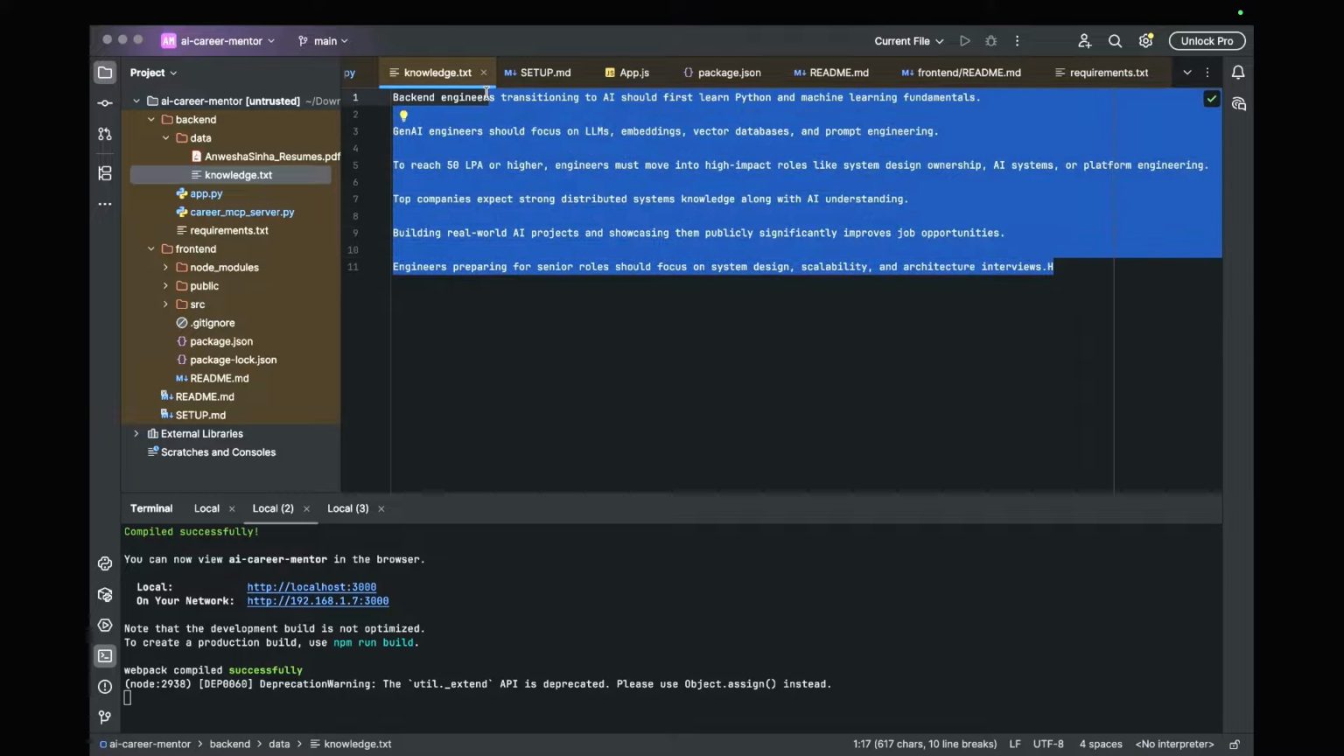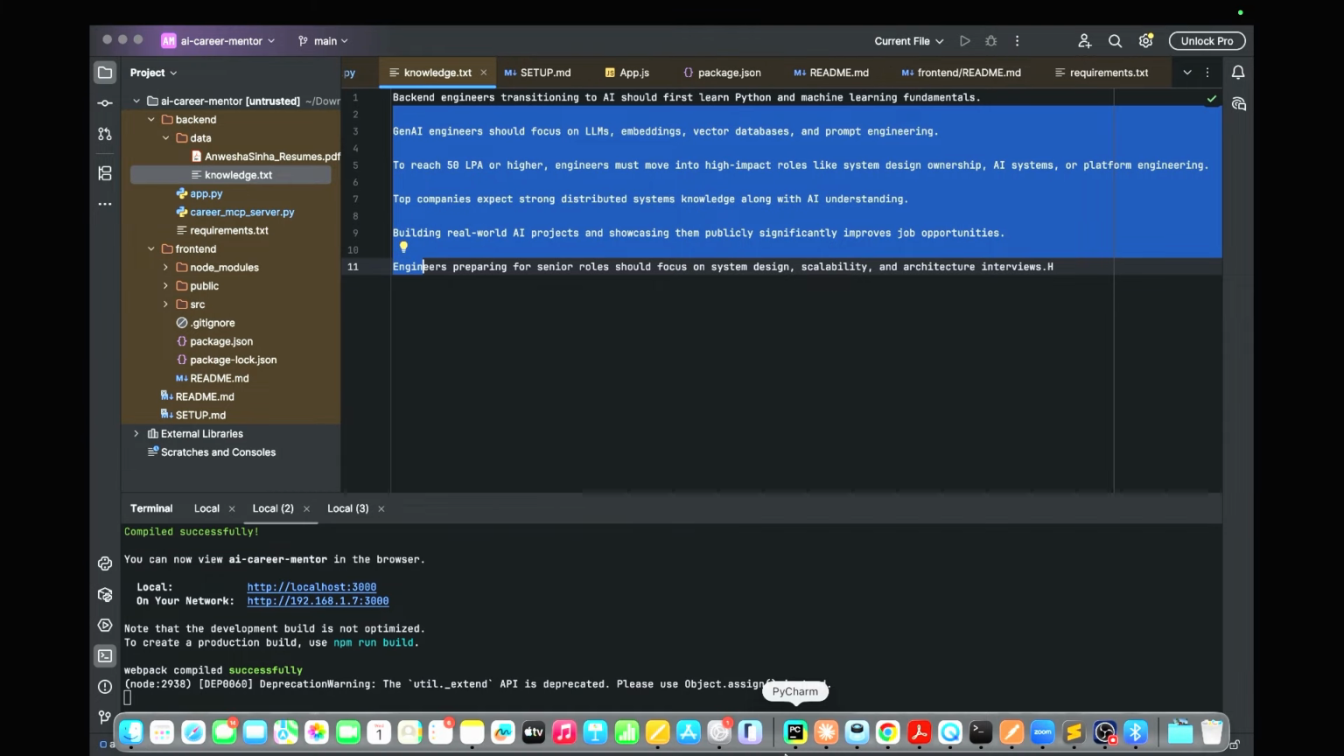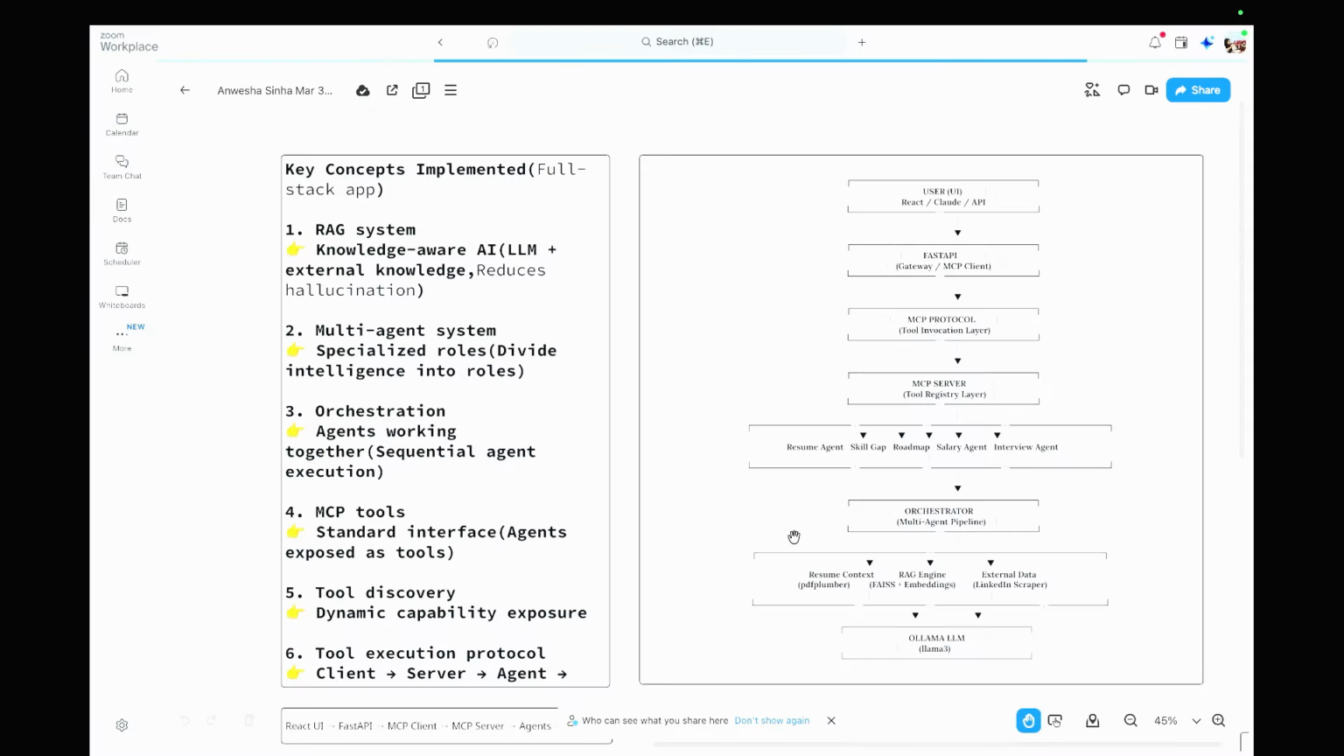I just wanted, if somebody is writing about backend engineer transitioning, it should answer these kinds of things. So I can put that also if required, right? Instead of hitting it directly, it will use the RAG model for that purpose. So before I start, let me articulate the full architecture that we are trying to build, and that will help us fully understand it.